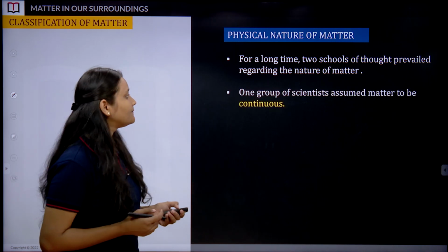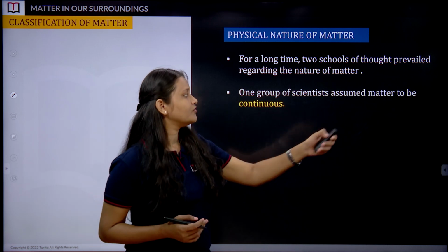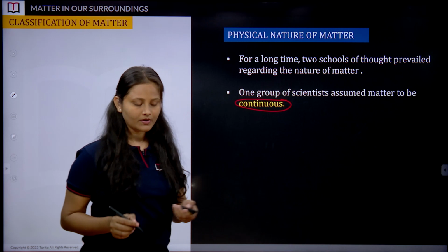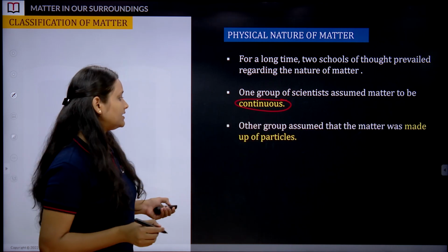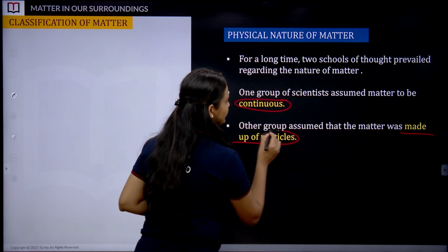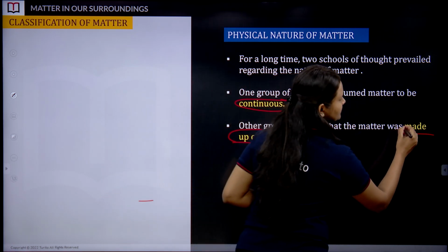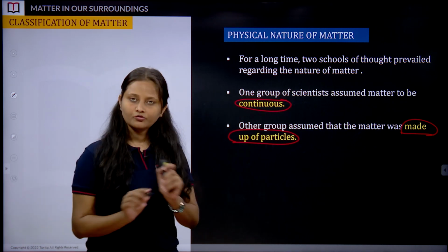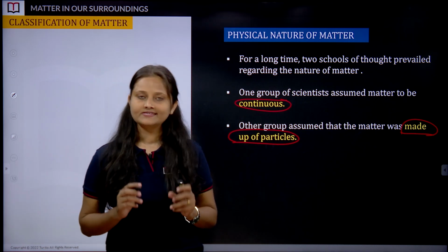One group of scientists assumed that matter is continuous, and the other group said that matter is made up of particles. So what is this? Do not worry, I am just giving you an example.